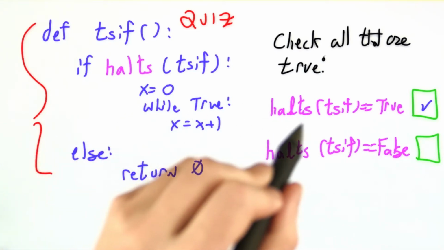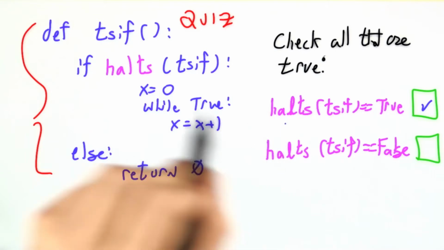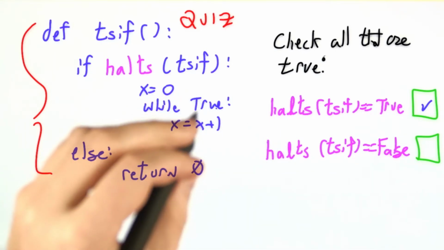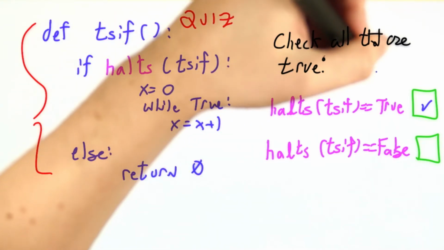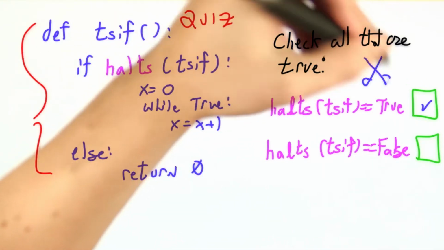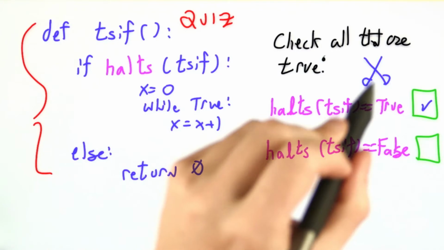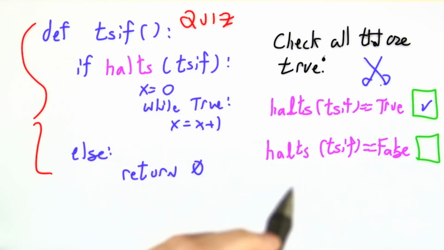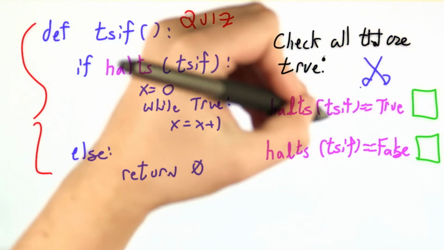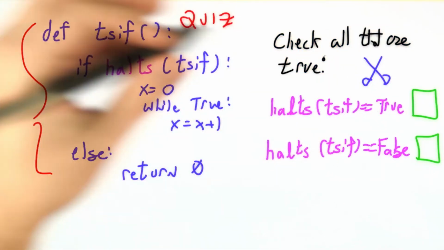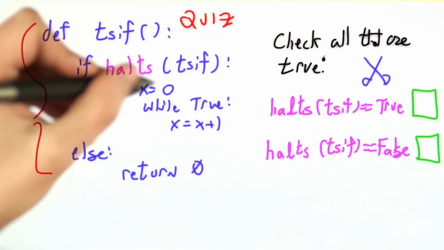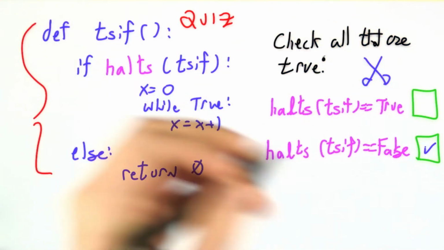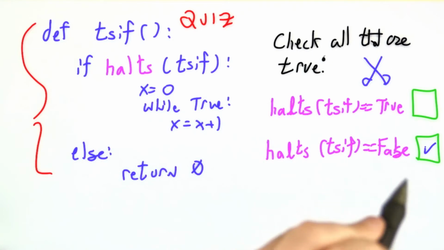So we assumed that TSIF halted, but now we seem to be looping forever. That is a contradiction, and it makes me super unhappy. By the way, cutely, sometimes people in mathematics, rarely, but sometimes, draw crossed swords to show a contradiction. That's, of course, near and dear to my heart, so we'll use that. So when we thought the procedure halted, its source code made it loop forever. Well, so if it's not one, it must be the other. Let's try the other approach.